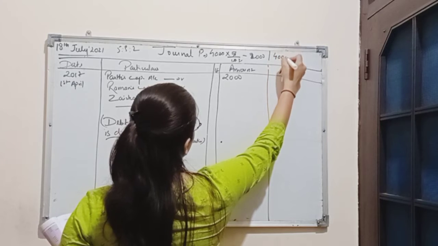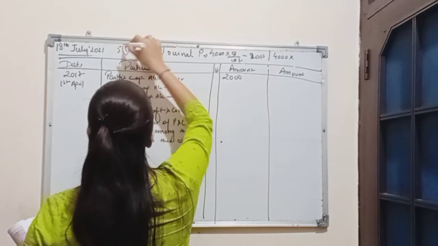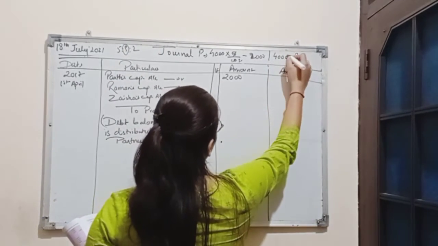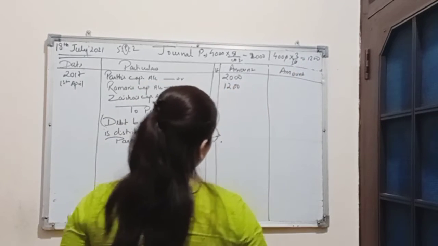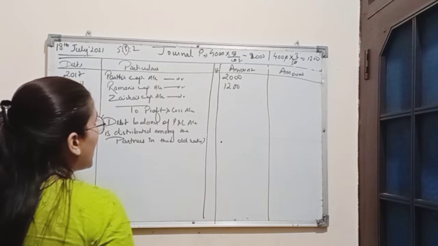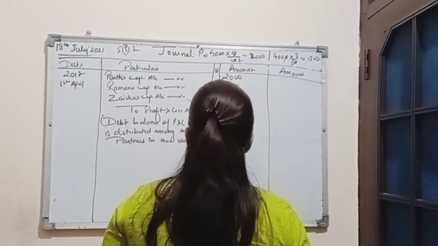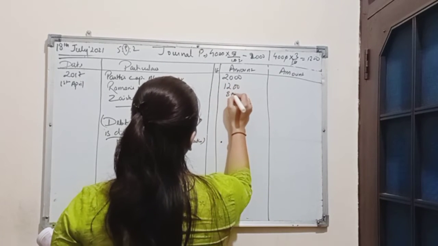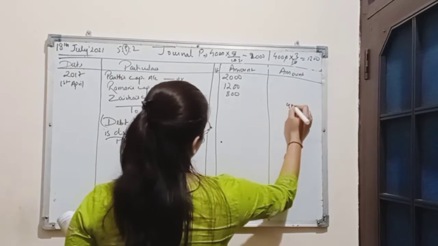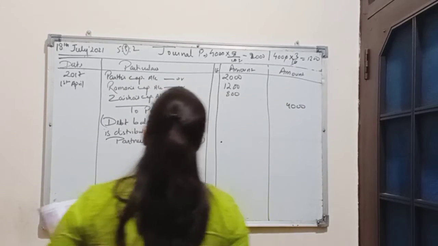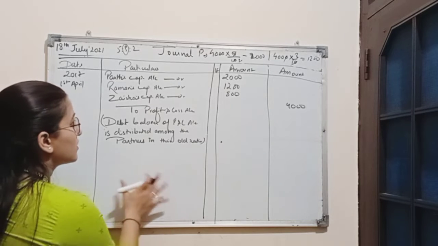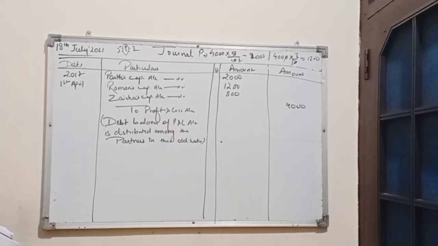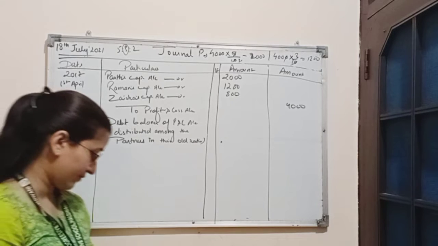Total loss is 4,000. Raman's share is 3/10. So Raman's capital account will be debited with the amount 1,200 and the remaining balance is 800. So 800 will be debited in Zaisha's capital account. So this was the first entry for the distribution of loss among the partners in their old ratio.